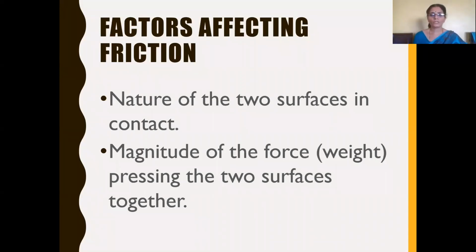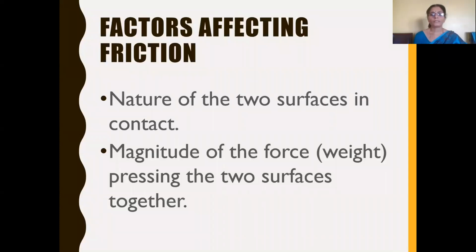So they interlock, and the frictional force will be more. And if the surface of the object is smooth, the irregularities, that is the grooves and ridges, will be less. So the frictional force will be less. So the first factor that affects friction is the nature of the two surfaces which are in contact.